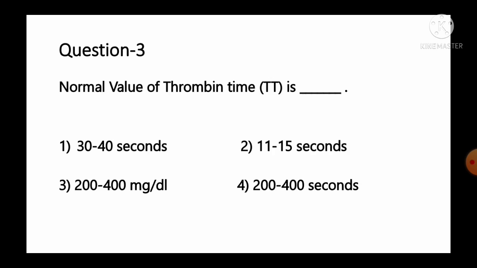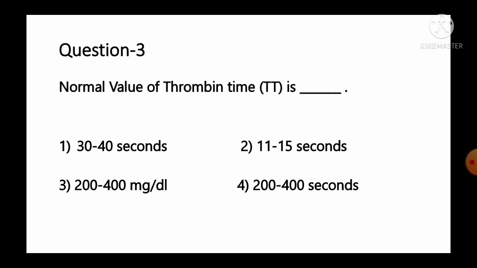Move to the next question, number 3. Normal value of thrombin time, that is TT, is option number 1 30 to 40 seconds, number 2 11 to 15 seconds, number 3 200 to 400 milligrams per deciliter, number 4 200 to 400 seconds.